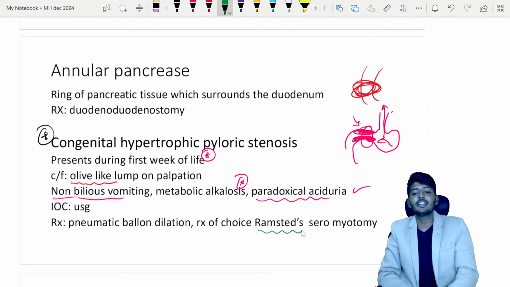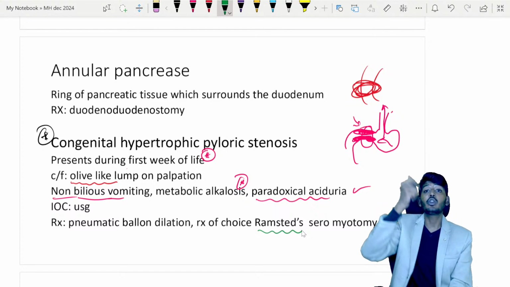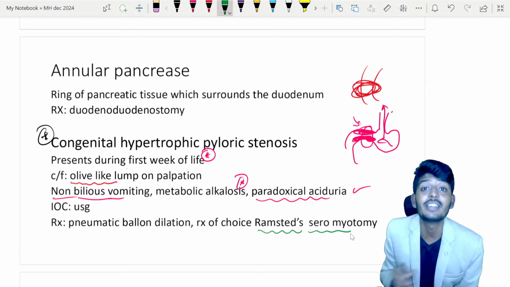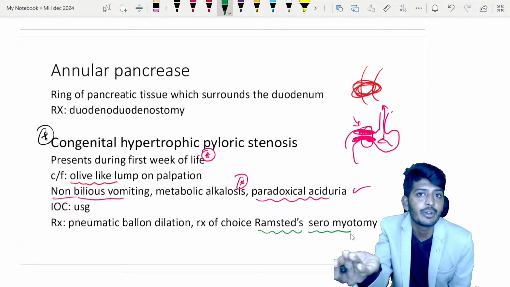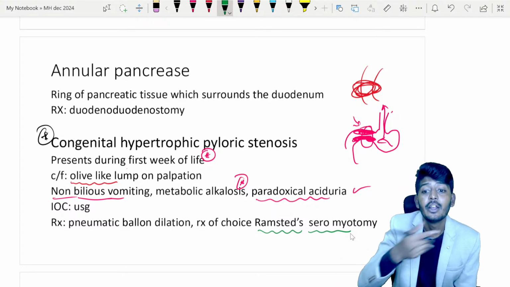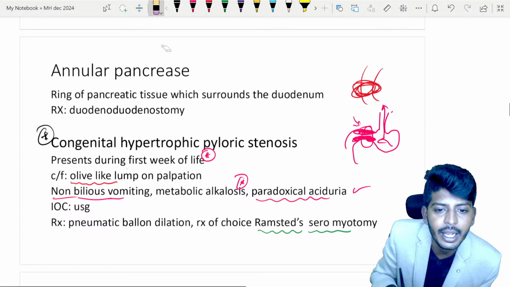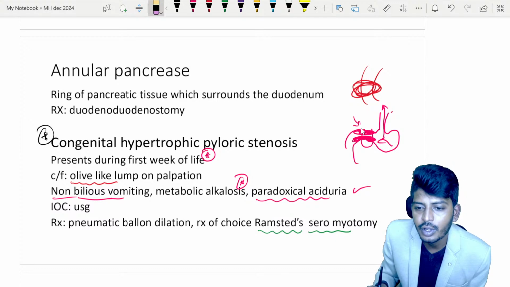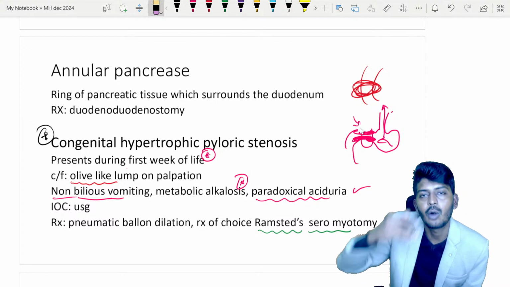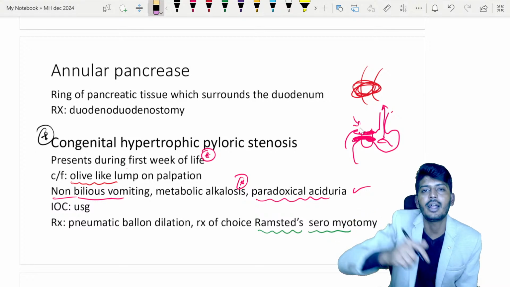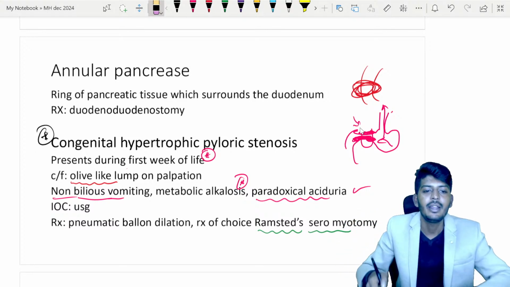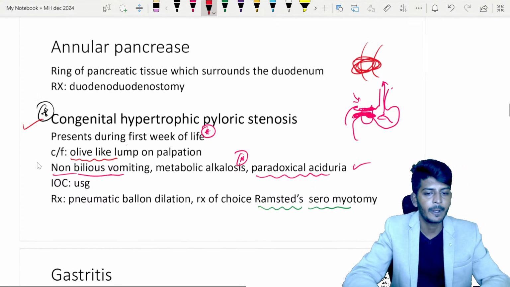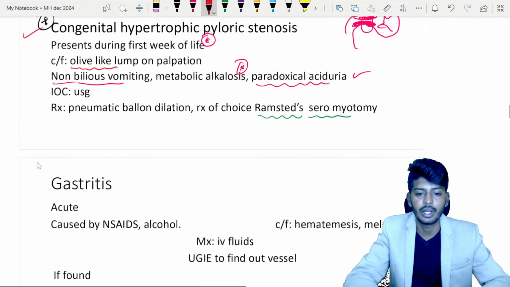Now when we are speaking of Ramstedt's procedure, again here, earlier I told you myotomy. Here it's not just a myotomy, it is a seromyotomy, because serosa is present in the stomach. In the esophagus, serosa is absent, but here serosa is present. So what we are going to do is make a cut. The cut comes from inside or outside? Outside. So if you are cutting this area, first outside you will cut the serosa, followed by the serosa you will cut the muscle layer, so it will release the pressure. That is the treatment we can do for congenital hypertrophic pyloric stenosis. Okay, metabolic alkalosis, this is very important.